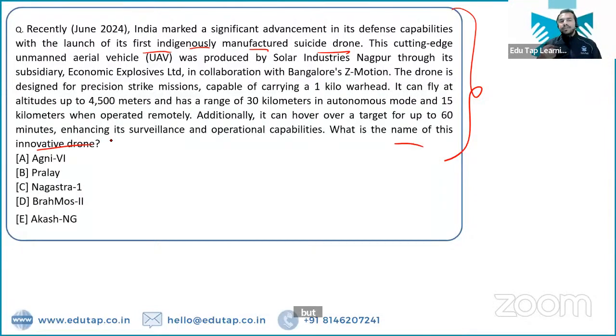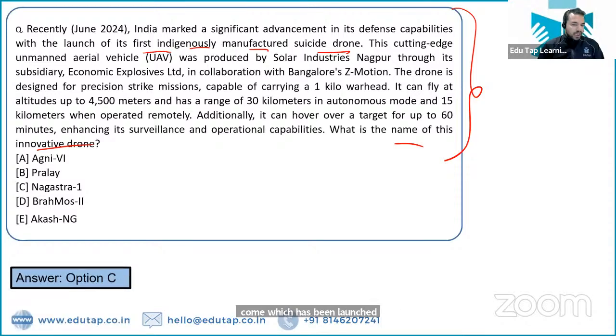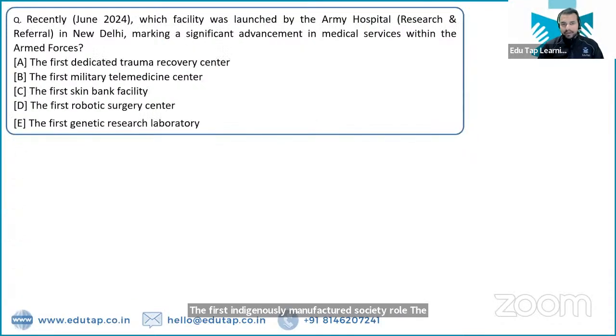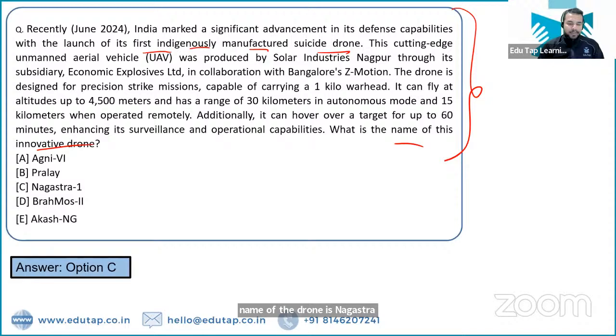What is the name of this drone which has been launched? The first indigenously manufactured suicide drone. The name of the drone is Nagastra 1. Nagastra 1 is the name of that particular drone which has been launched by India.